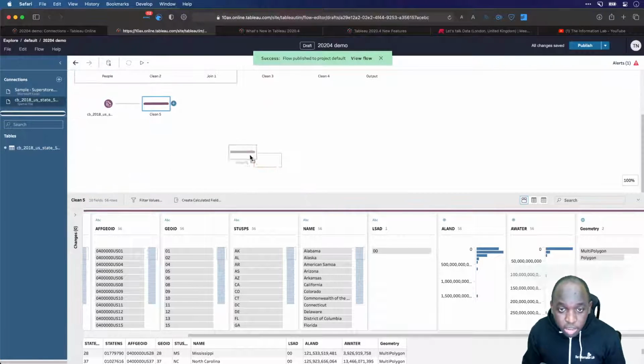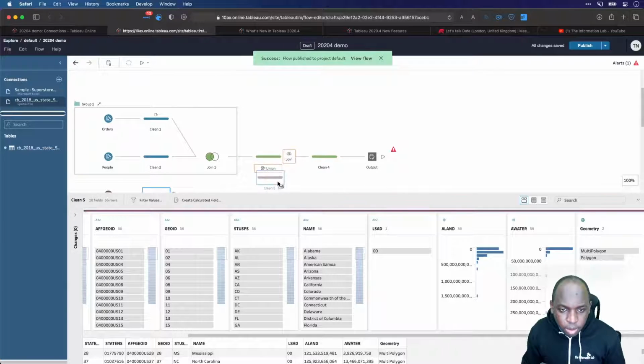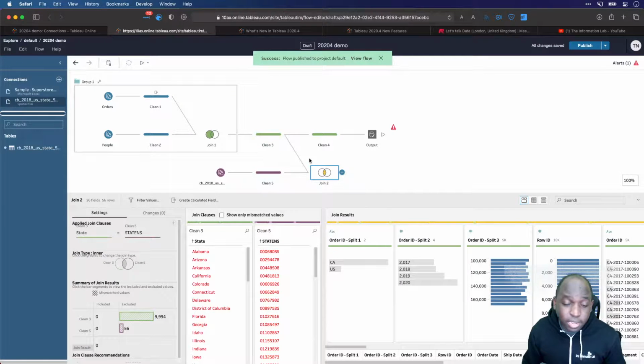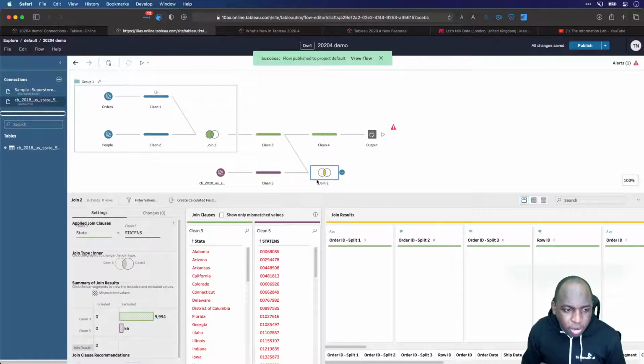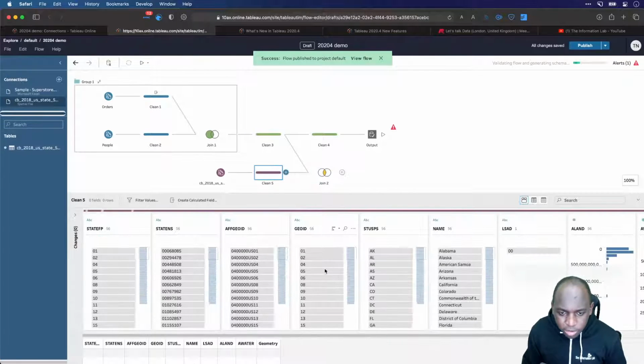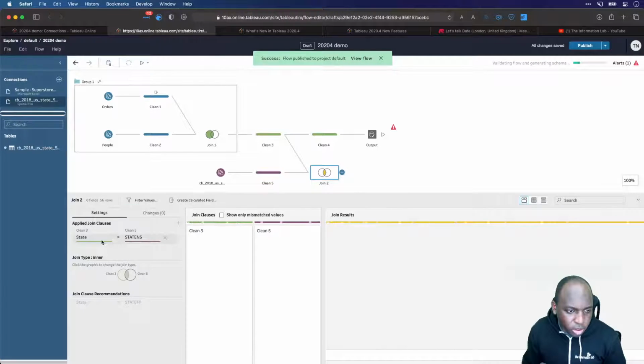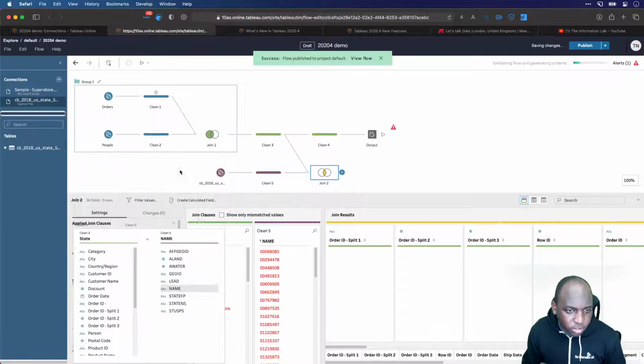So hopping around the screen here, I can just go in here and select join. Now I've chosen to do it there because that's the first available clean step that makes the most sense. And what I need to do is make sure my join condition is correct here, because you can see it's not matched it correctly. It's looked for two things that sound the same, but that's not actually what I need. So again, I just need to join name to state in Superstore. So if I go over here on the left, just choose name, then state and name should all line up.